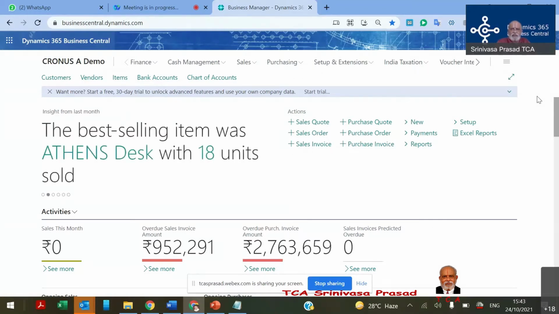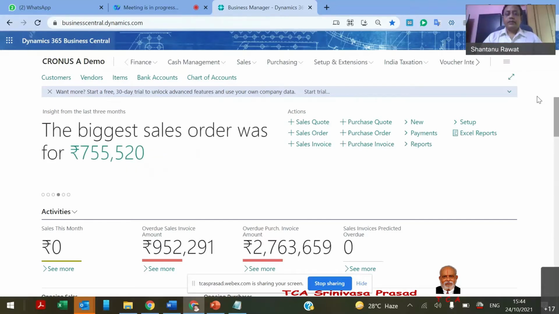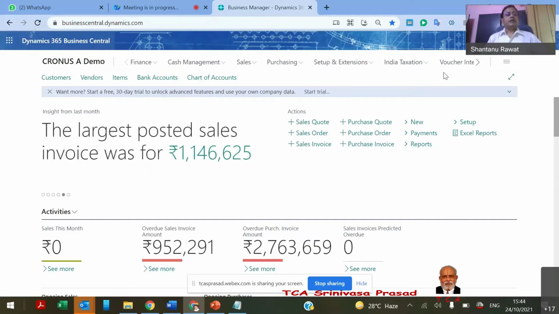Okay, not for a month, forever? No. It says: start a free 30-day trial to unlock advanced features. So it will only work for 30 days, no? There are two points actually. For the demo version, by default, it's a forever demo. I just activated the system in March, and it was launched on the 1st of April. So in March I created this account, and till now it's working, right?